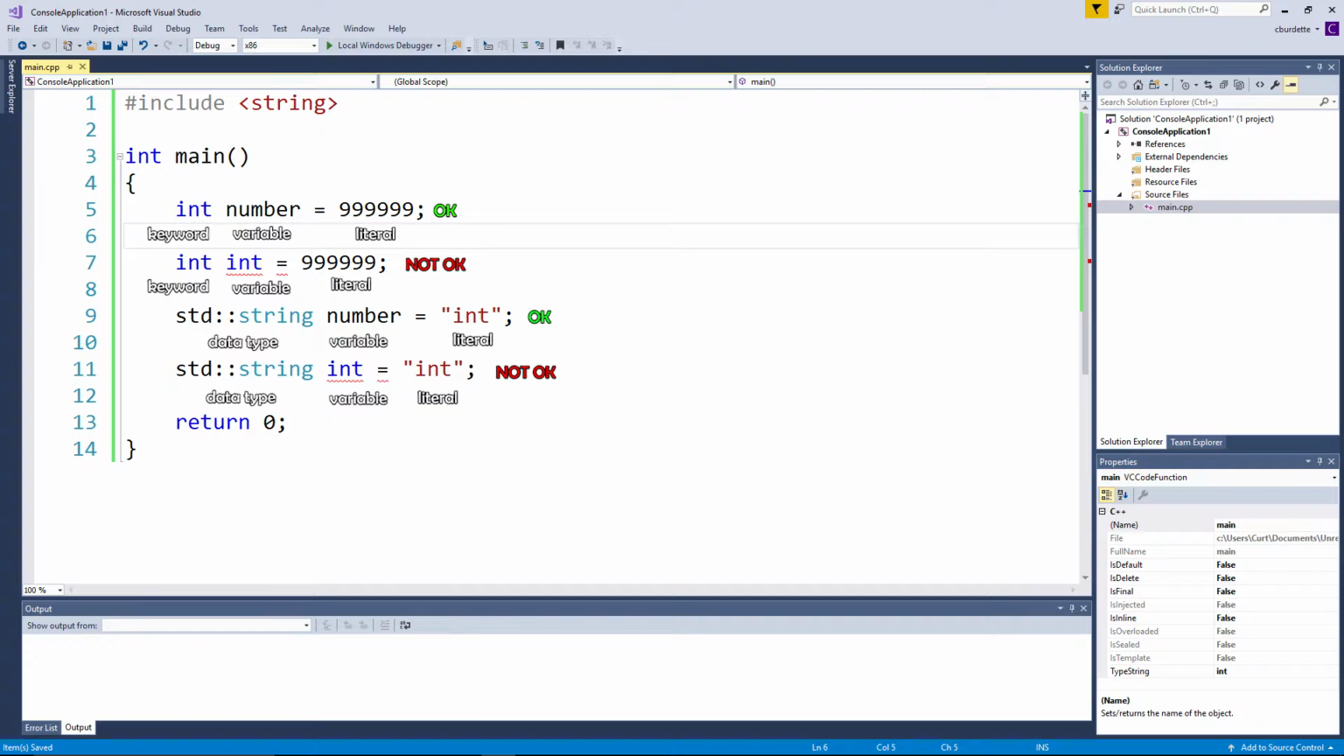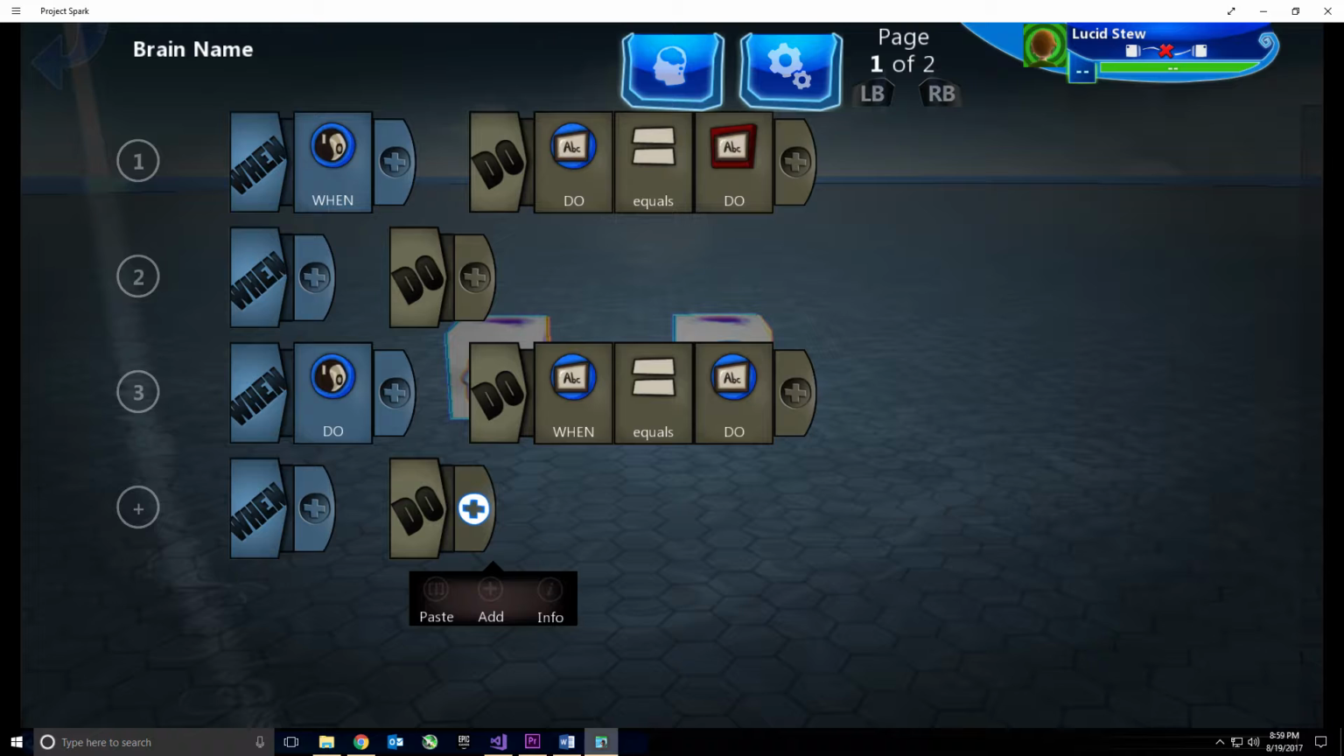Line 11 is incorrect syntax. The literal is a keyword and that's fine, however the variable name is also a keyword and that is not allowed. If you tried to run this code, it would not compile. I'm using a string as a data type here to show that keywords can still be used as literals even though they can't be used as variables. We'll talk more about data types a couple of videos from now.